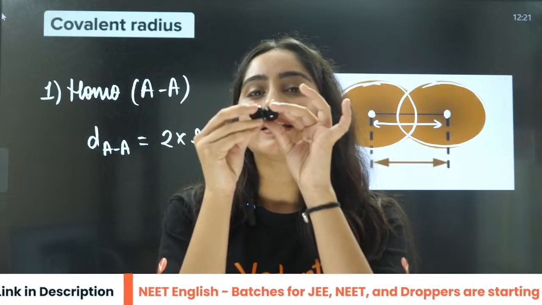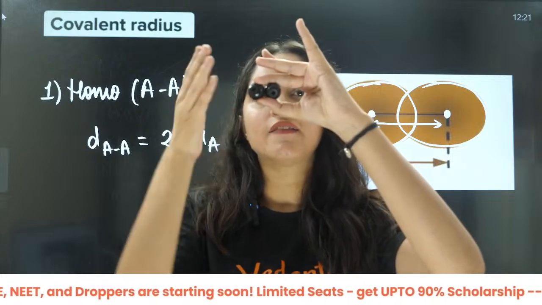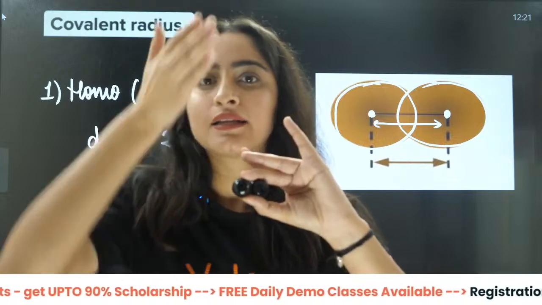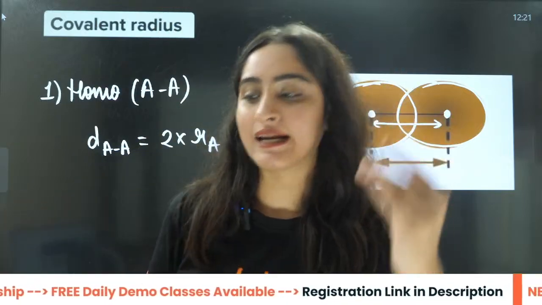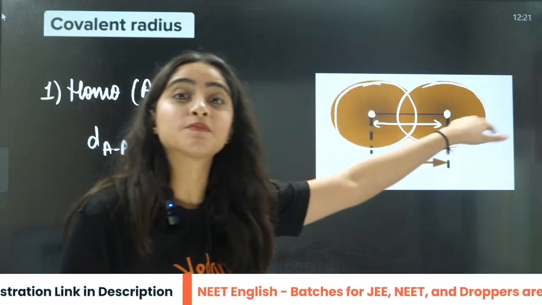These are two same black atoms. When they make a bond with each other, I will calculate the distance from the centers. Then I will divide it by 2. Then I will get the radius of one atom only if the atoms are same. Here the atoms are same.